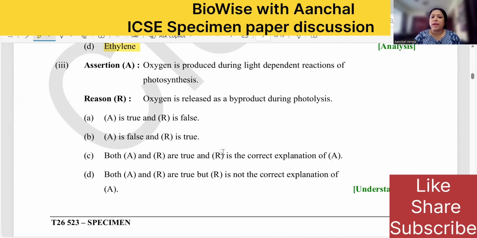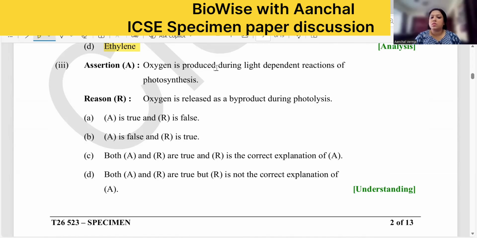Oxygen is produced during the light dependent reaction of photosynthesis. This is true, right? Do not go into the options right now, okay? Always read the assertion, find out whether it's true or false, and then go to the reason. Oxygen is produced during the light dependent reaction, that is, photolysis of water produces oxygen. So this is a true statement. Oxygen is released as a byproduct during photolysis. Both statements are true, and the reason is correct for A. So what will be the answer? Both A and R are true, and R is the correct explanation of A. This is the correct answer.